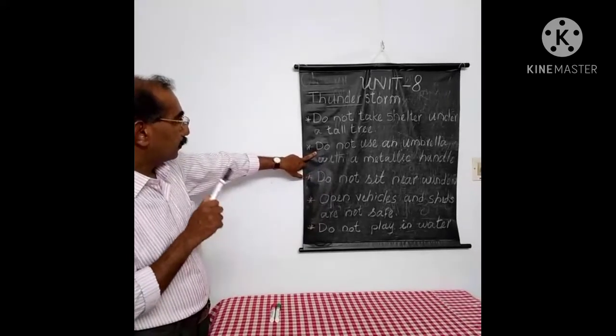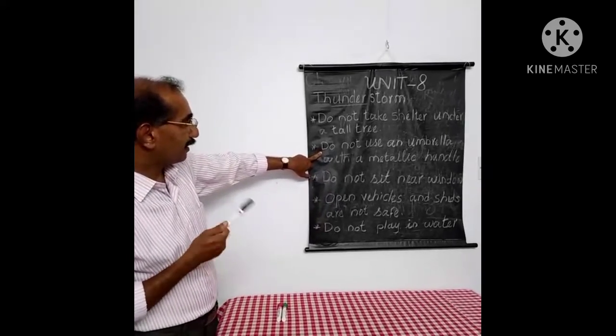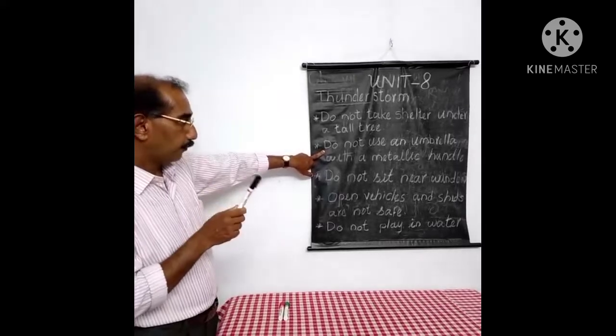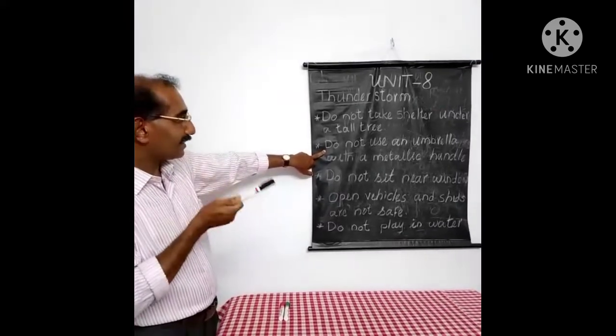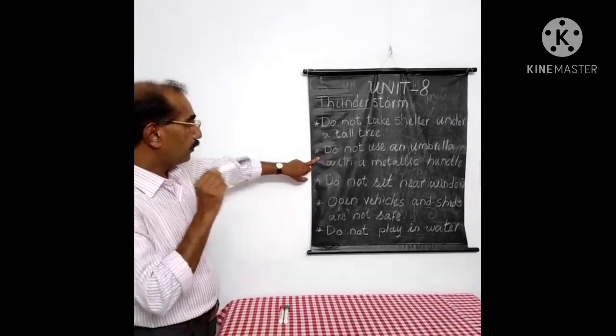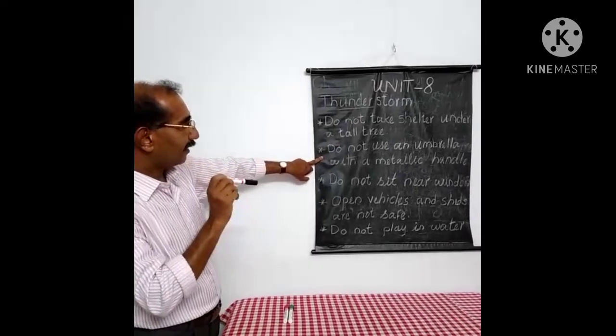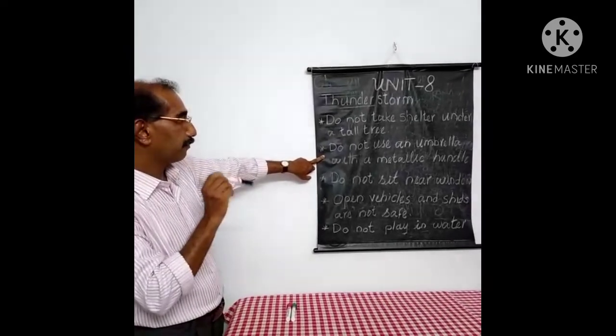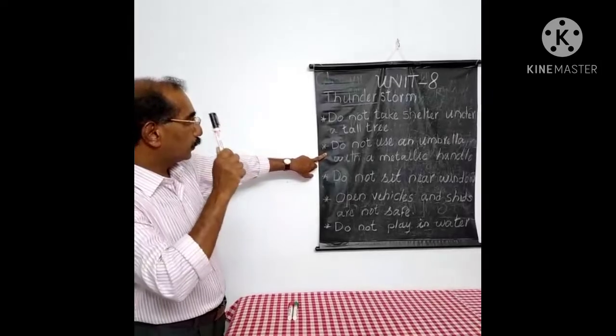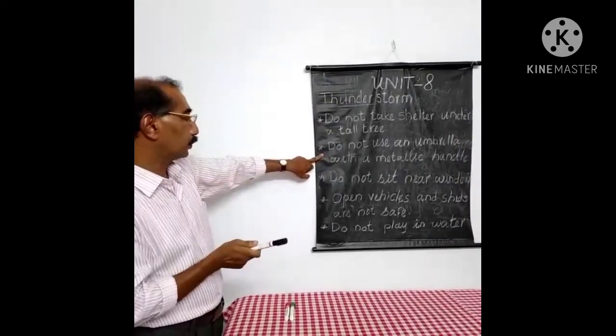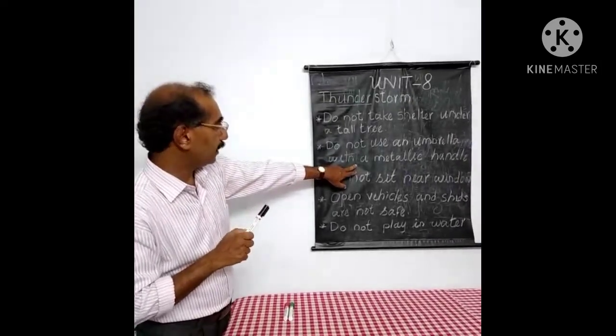Second one is, do not use an umbrella with a metallic handle. You know, metal will allow electricity to pass. Therefore, an umbrella with a metallic handle will allow this huge electricity to pass through, so you may be in danger.